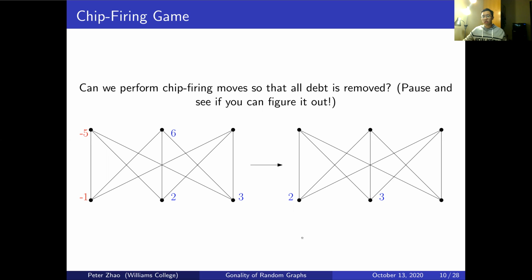So the main goal of this game is whether or not we can remove all the debt, or the negative valuation, from this graph, or from this chip configuration. So here I have one potential ending configuration that wins this chip firing game. If you wanted to pause and see if you can figure this game out, feel free to do so right now. I'll be right back after you're done. Okay, so moving on.